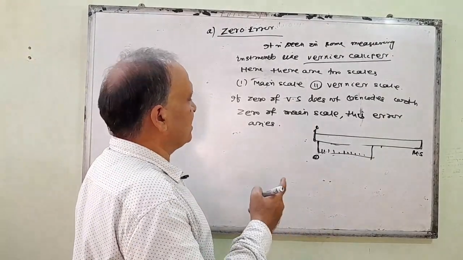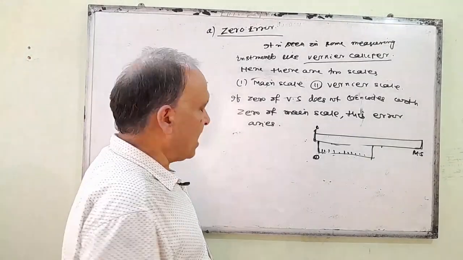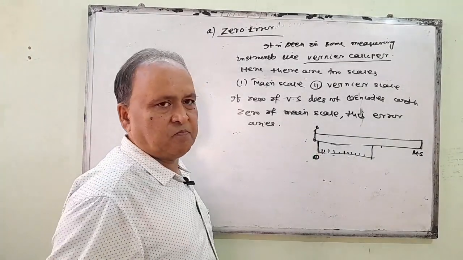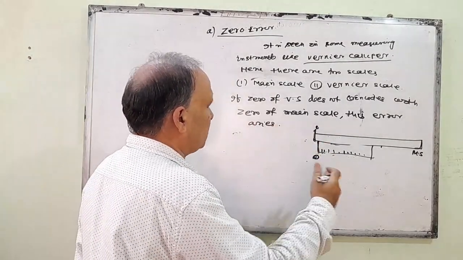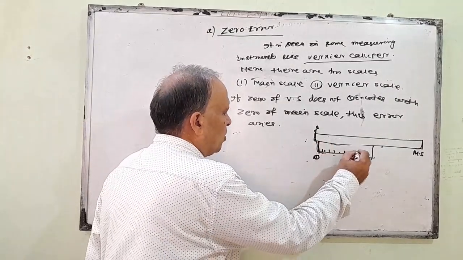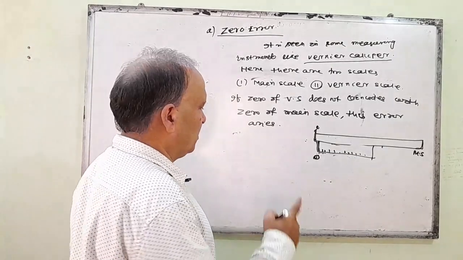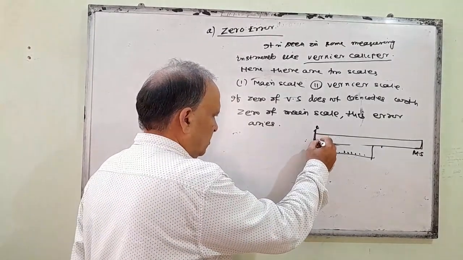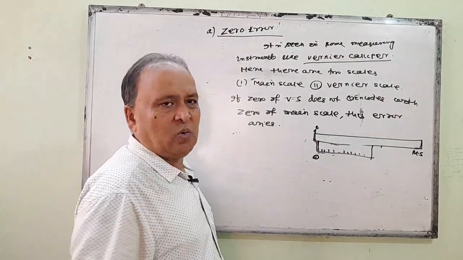In this case, the measured length is less than the true length. You remember, in positive zero error, the measured length is greater than the true length, and in negative zero error, your measured length is less than the true length.